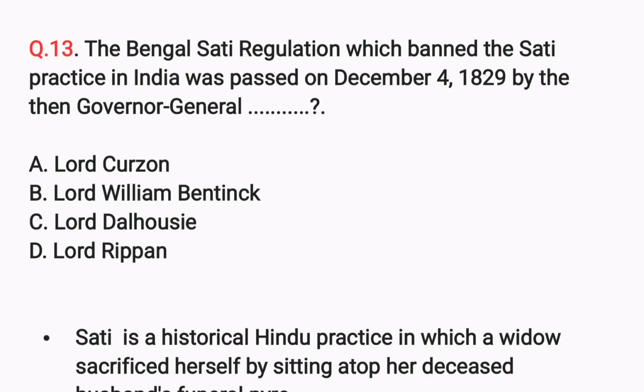The Bengal Sati Regulation, which banned the sati practice in India, was passed on December 4th, 1829 by the then Governor General. Who was the Governor General? Banned the sati. You know sati? Sati is a historical Hindu practice in which a widow sacrificed herself by sitting atop her deceased husband's funeral pyre. So this was the bad practice which used to exist in earlier India.